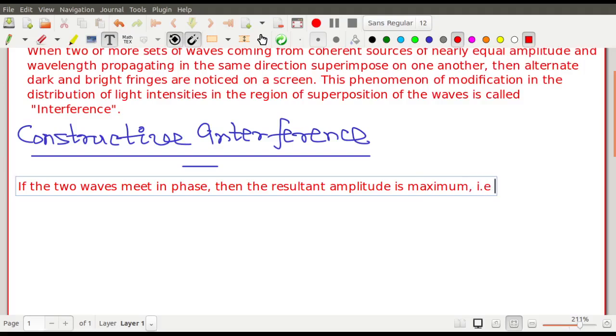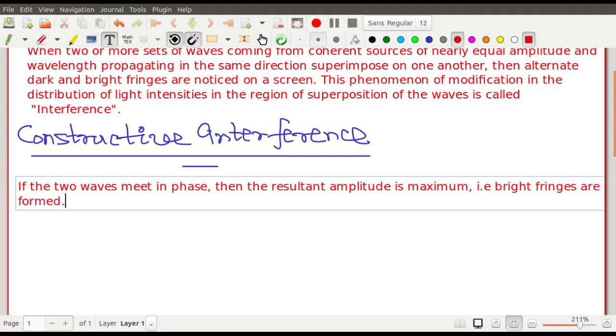That means that is bright fringes are formed. সেই জায়গাগুলোতেই ব্রাইট তৈরি হবে, that is bright fringes are formed, and it is known as constructive interference, এটাকে constructive interference বলা হয়।